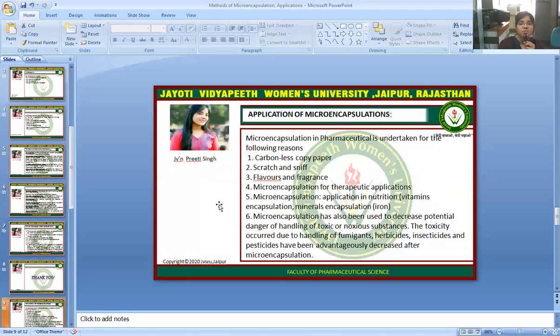And sixth one is that microencapsulation has also been used to decrease the potential danger of handling toxic or noxious substances. The toxicity occurring due to handling of fumigants, herbicides, insecticides, and pesticides has been advantageously decreased after microencapsulation.